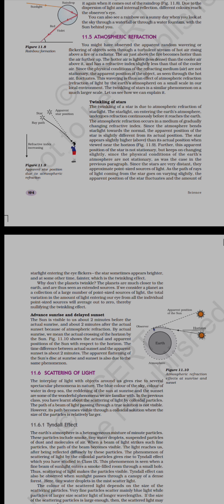This refraction in the atmosphere is said to be atmospheric refraction. So this wavering, the fluctuation of the particle, happens because an apparent position means that the actual position is somewhere else, but we are getting the position somewhere else due to this atmospheric refraction. This fluctuation is said to be the wavering. So there will be some wavering due to the effect of atmospheric refraction.